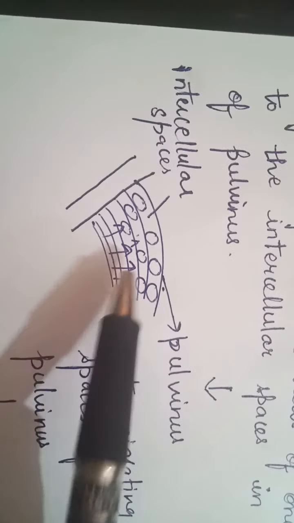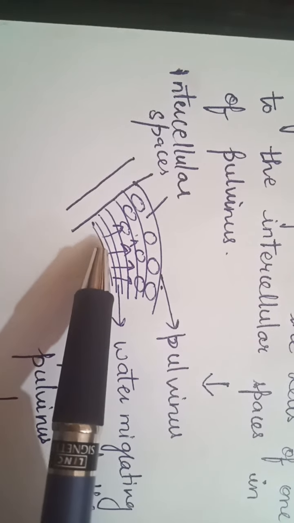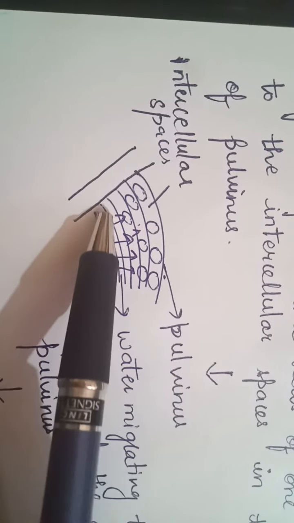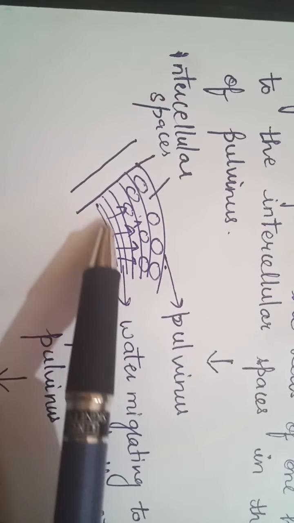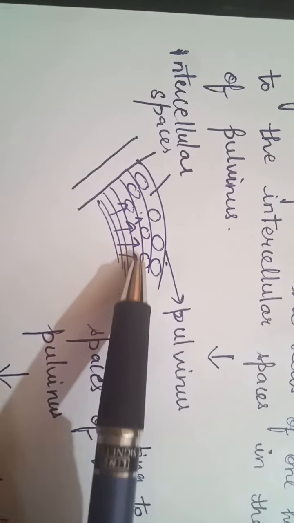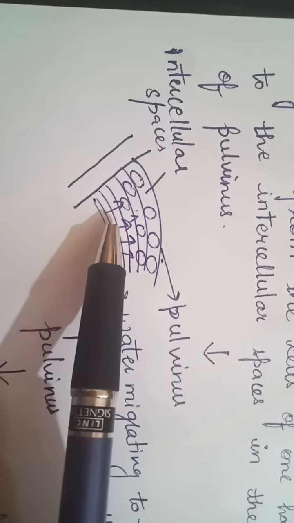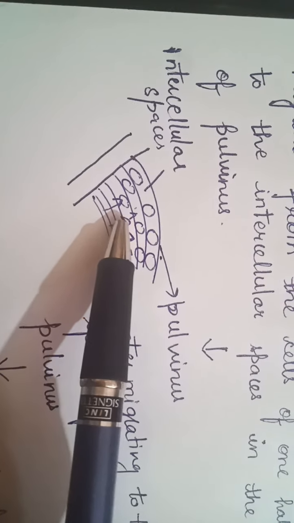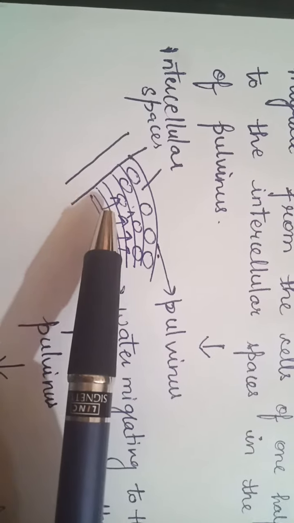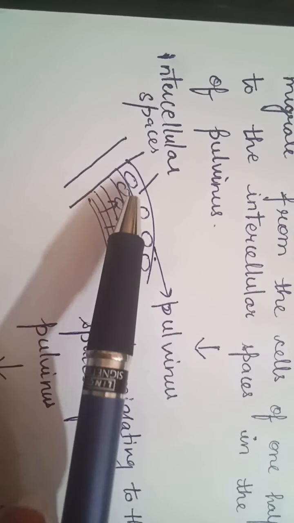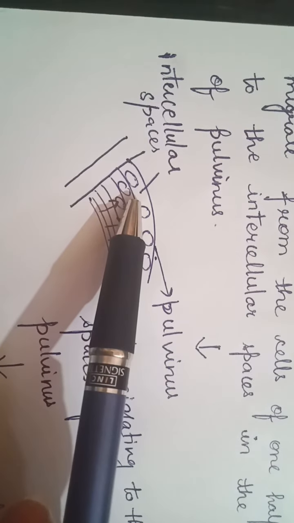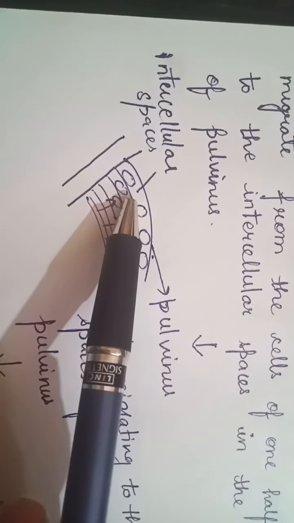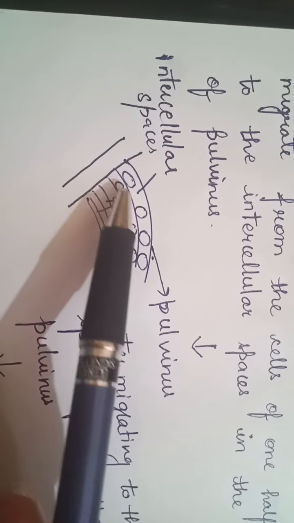Here in this structure you will see that when we touch the leaf, the cells present in half of the pulvinus region lose water, and these arrows indicate that this water migrates into the other half of the pulvinus region, into the intercellular space, जो intercellular space होगा between the cells.